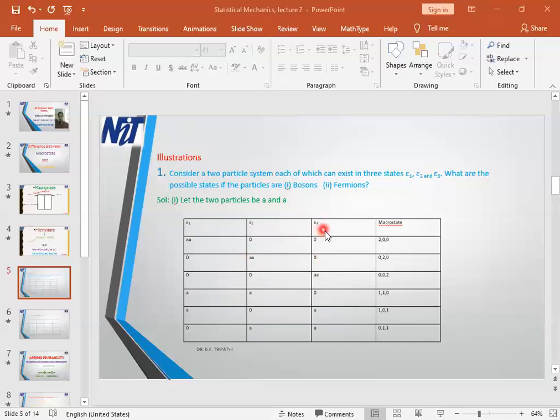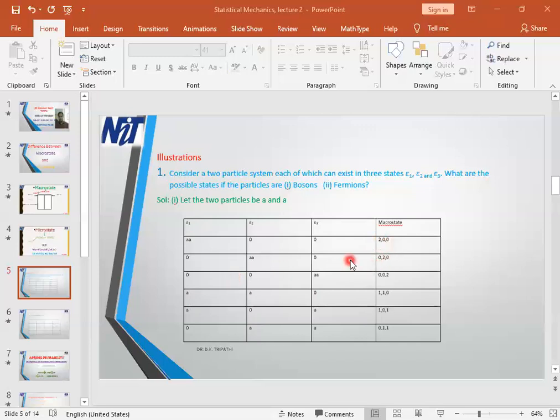Now let us try to write down the macrostate corresponding to these microstates. The macrostate depends on the number of particles or total volume. Just recall the first class. You see, in the first energy state there are 2 particles, so we have written 2. No particle is in the second energy state, so we have written 0. No particle is in the third energy state, so we have written 0. So the macrostate distribution is 2, 0, 0. This says that both of the particles are in the first energy state and no particle is given to the second and third energy states. So this is giving you the number only.